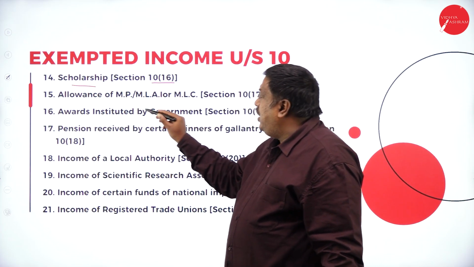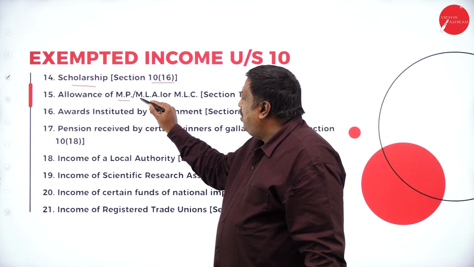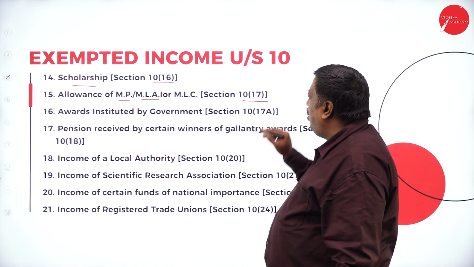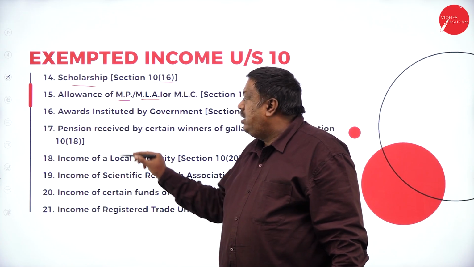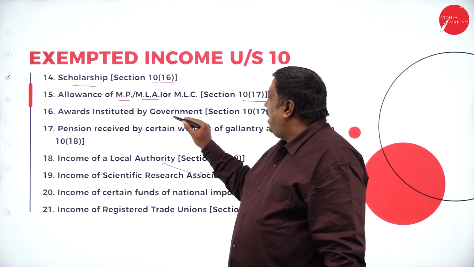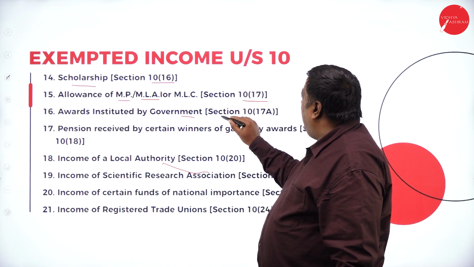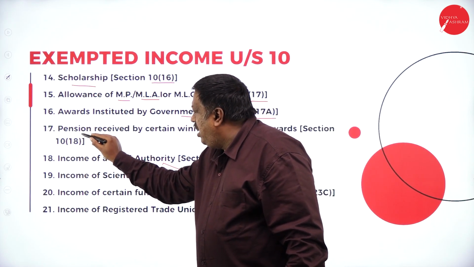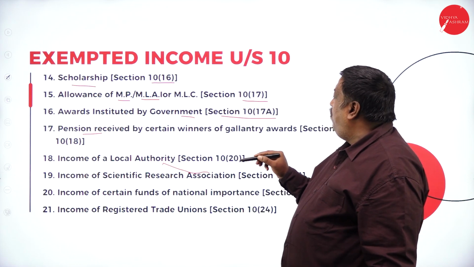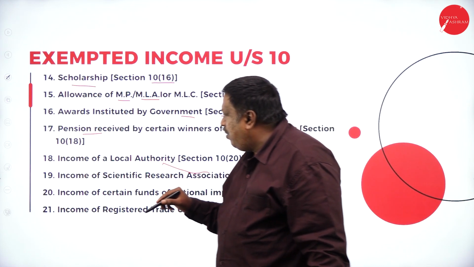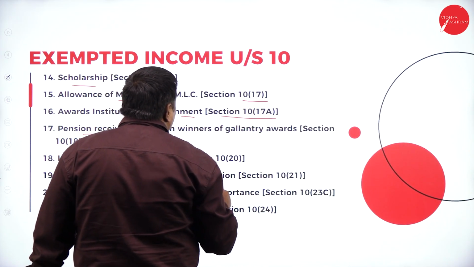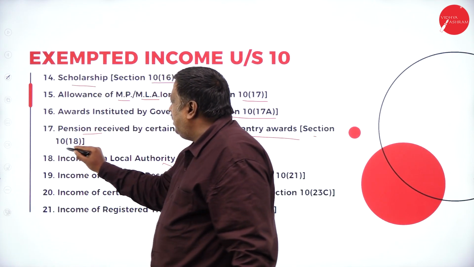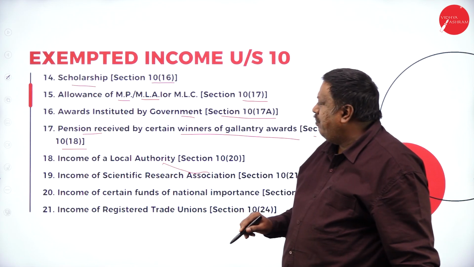Any allowances received by a member of parliament or member of legislative assembly are exempted under section 10 subclause 17. Any awards instituted by the government are exempted under section 10 subclause 17A. Pension received by a government employee as a winner of gallantry awards is exempted under section 10 subclause 18.